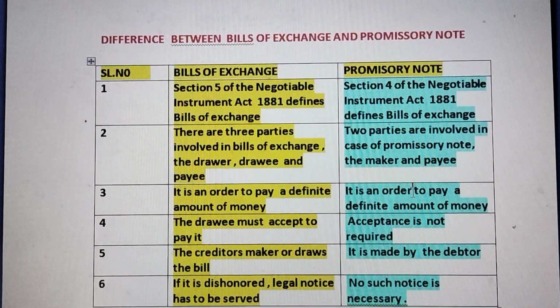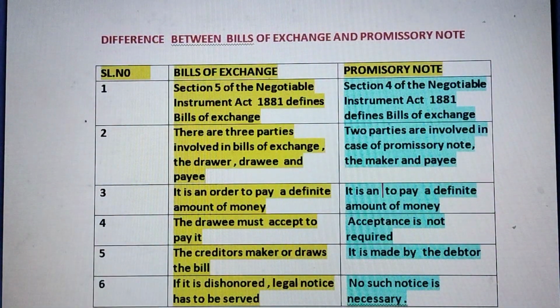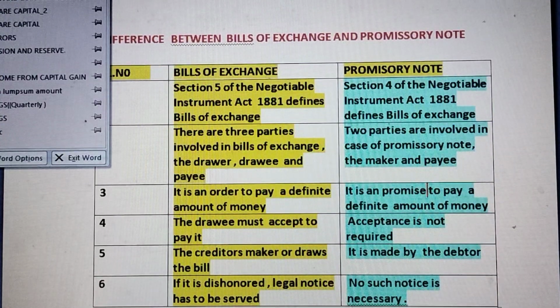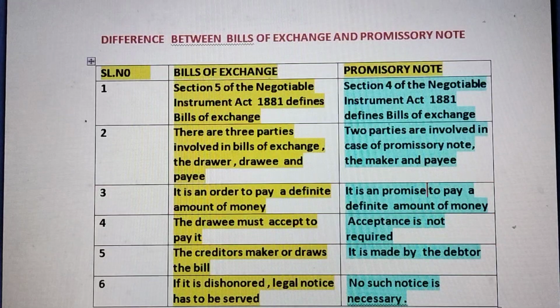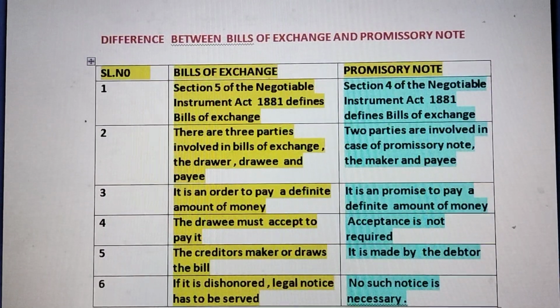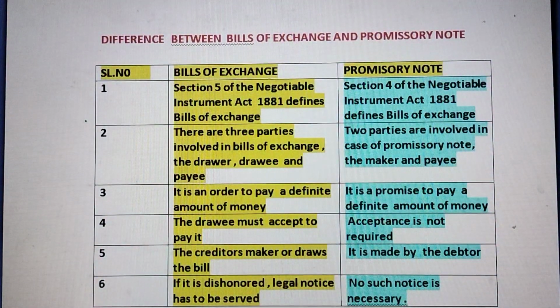Sorry, it is a typing mistake. It is not an order, it is a promise to pay a definite amount of money on the due date. So again, I would like to explain: bills of exchange is an order to pay a definite amount of money, whereas a promissory note is a promise to pay a definite amount of money. A little bit of a mistake, I'm sorry for that.